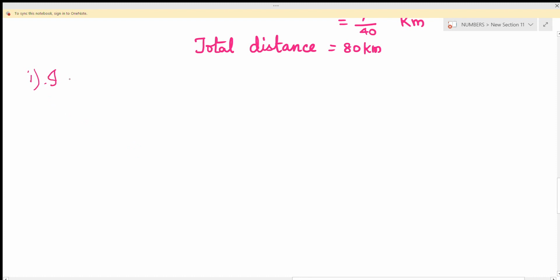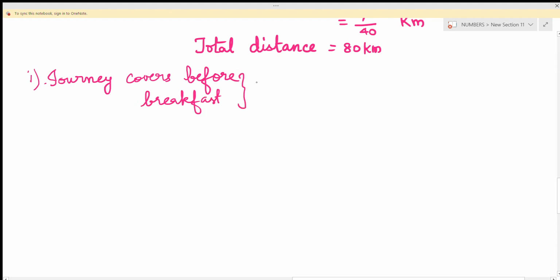So now the journey covered before breakfast. The fraction is 1/8 and the total distance is 80 kilometer. You just cancel it, 1 and 10. So it is 10 kilometer.